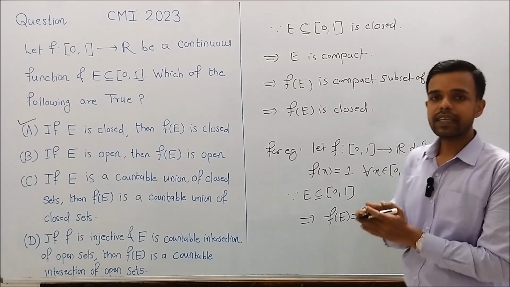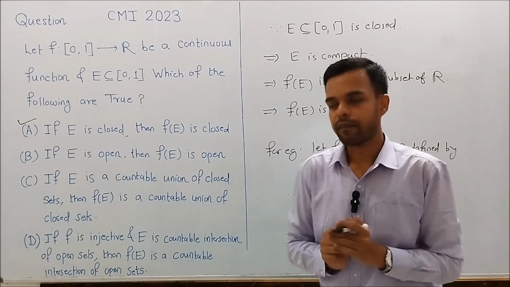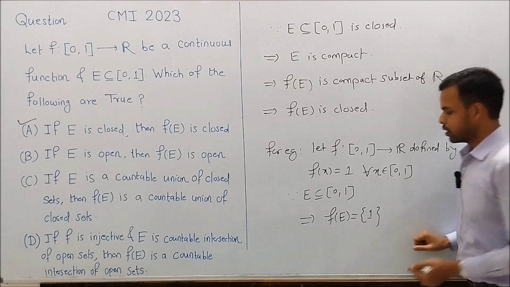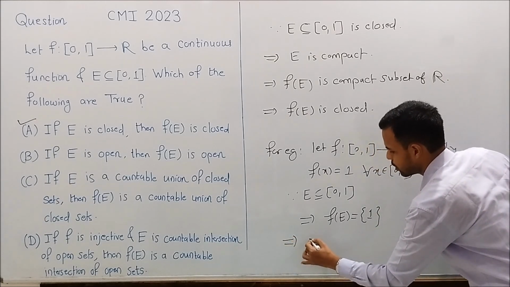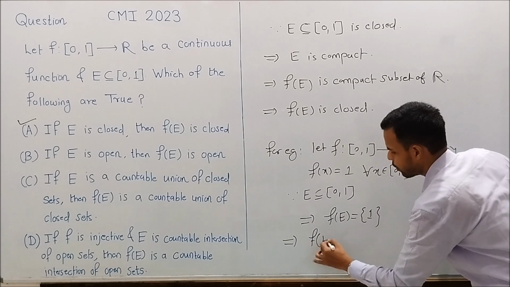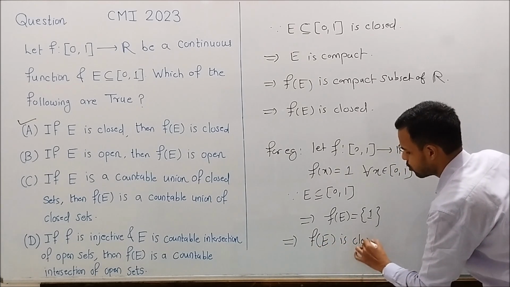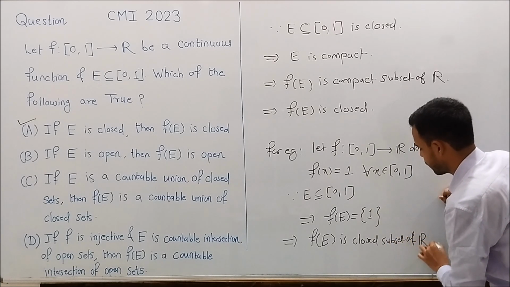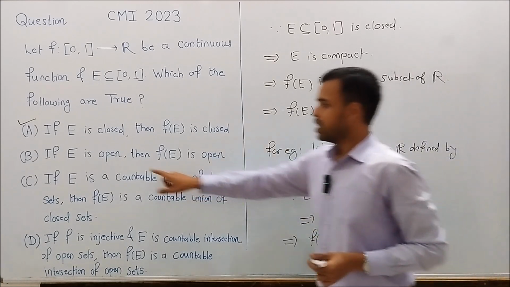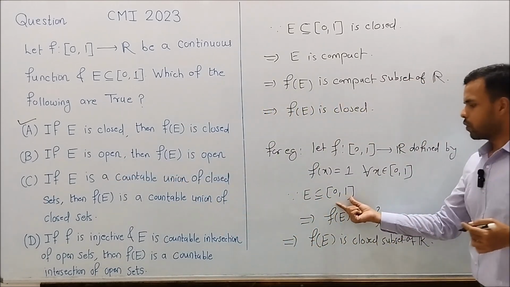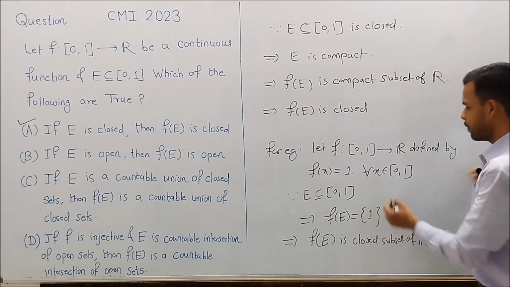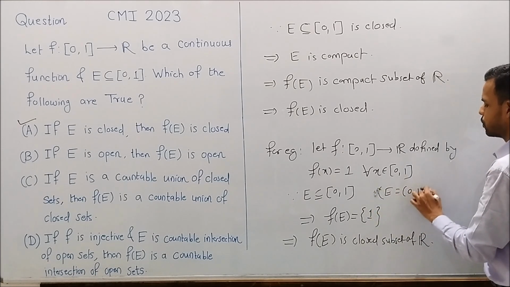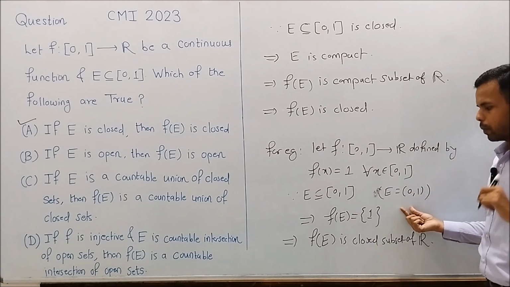But we know that singleton sets are closed subsets of R. So this singleton set containing 1 is a closed subset of R, which implies f of E is a closed subset of R. Thus, if E is an open subset of [0,1], we can take any open subset, for example, E equals the open interval (0,1).